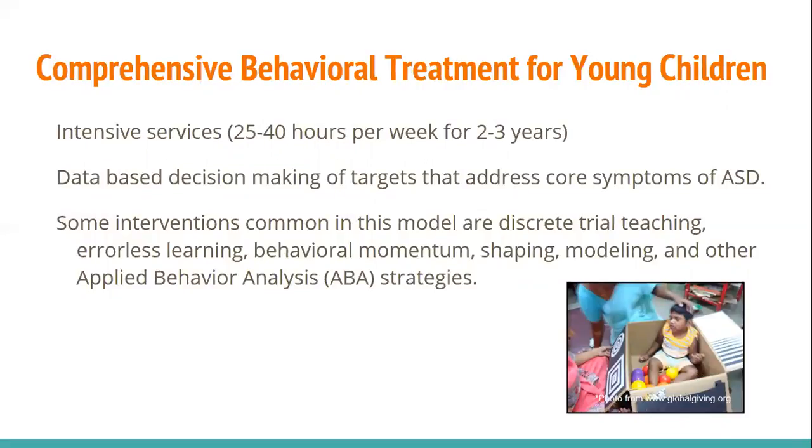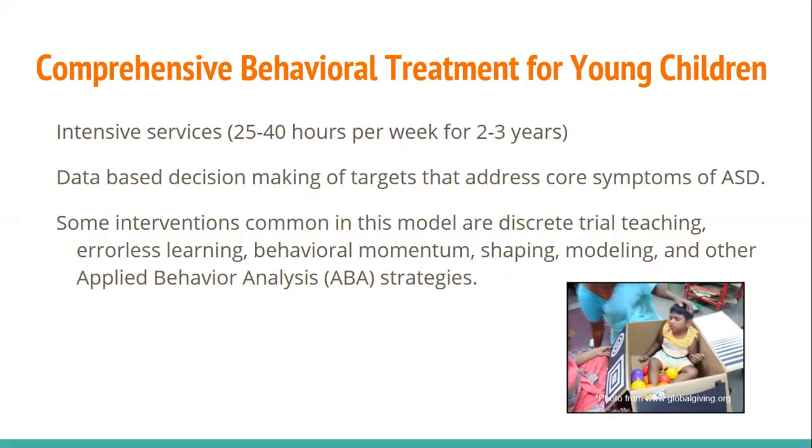When we look at comprehensive behavioral treatments for young children that have shown to be effective, they're looking at intensive services, which is often 25 to 40 hours per week of intensive behavioral treatment for 2 to 3 years. This is where data-based decisions are made regarding the target skills that address the core symptoms of autism spectrum disorder.